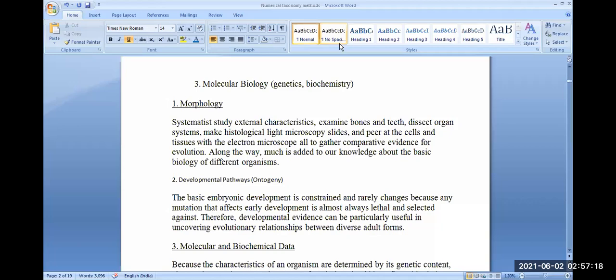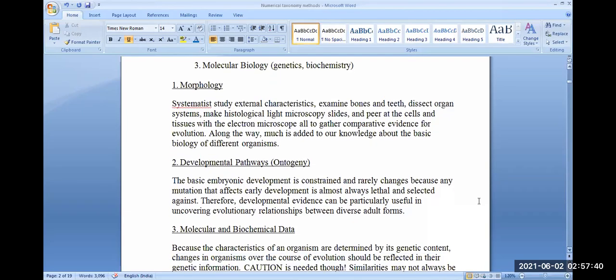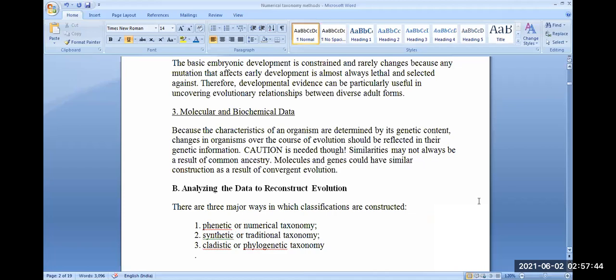Therefore, developmental evidence can be particularly useful in uncovering evolutionary relationships between diverse adult forms, which we study as embryological evidences of evolution, morphological evidences of evolution, paleontological evidences of evolution, ontological development or developmental evidences of evolution, etc. Molecular and biochemical data: the characteristics of an organism are determined by its genetic content, that is its gene pool, that is the number of genes.